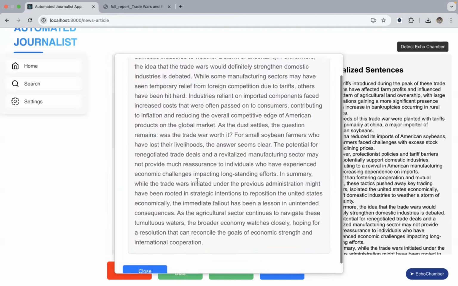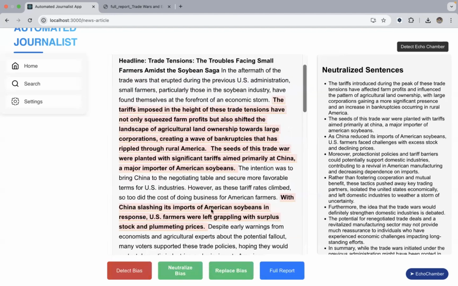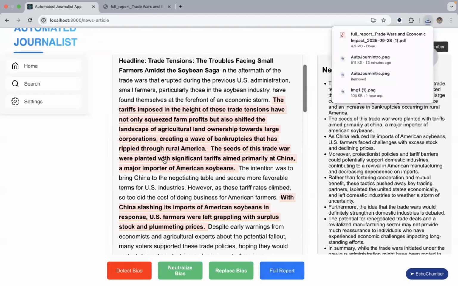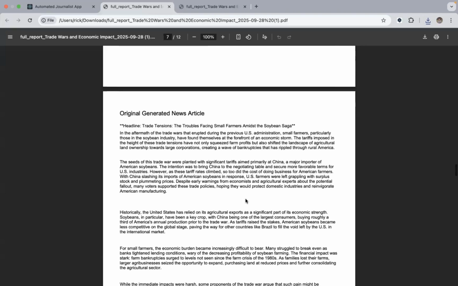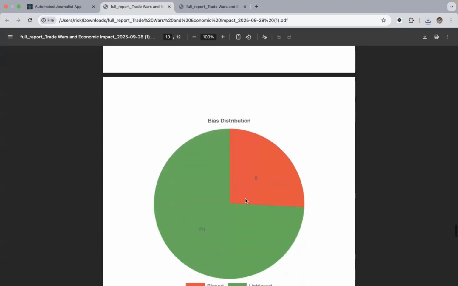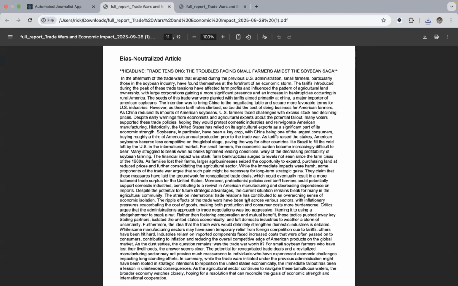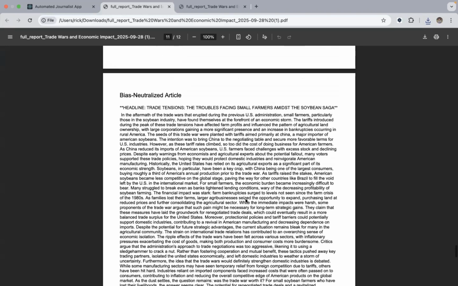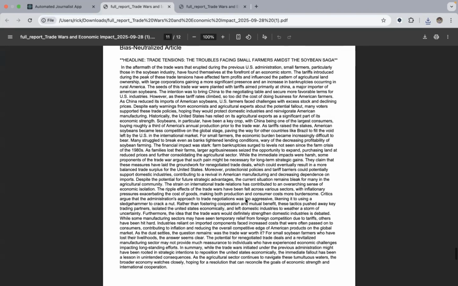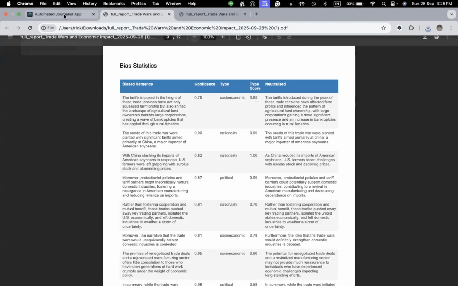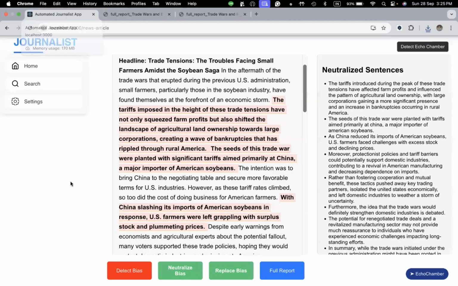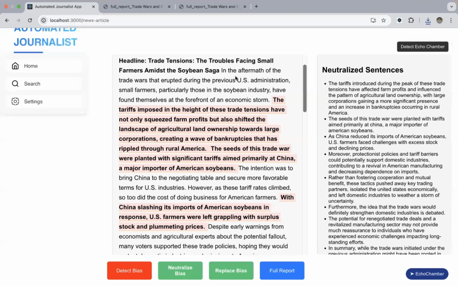So this is one thing that we have done. And now that our article is bias neutralized, if we click on full report again, it downloads the report, but now the report is more or less updated. So there you have the original generated news article, and at the end you have a bias neutralized article also. This gives us a complete report until now. So this is what we have done on the bias detection and neutralization front in the application.